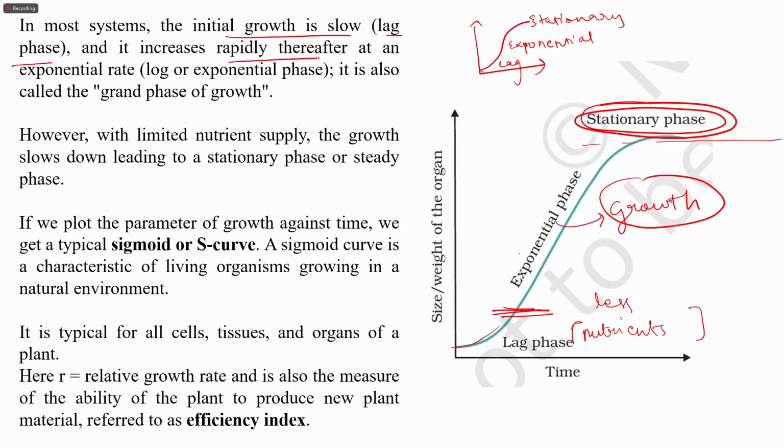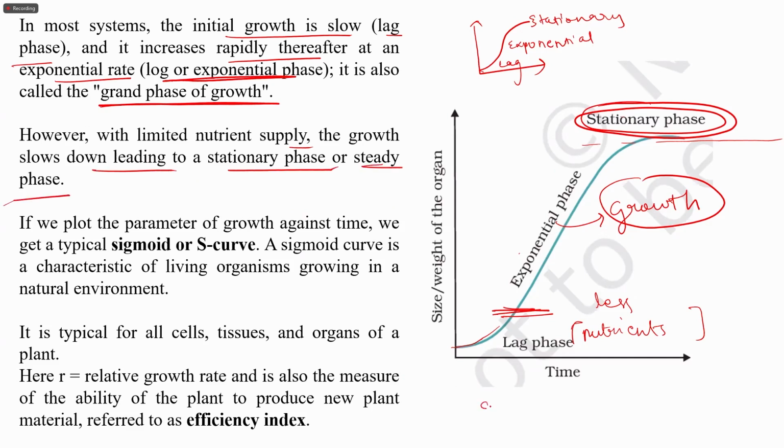So it increases rapidly thereafter at an exponential rate, which is the log or exponential phase, also known as the grand phase of growth, because majorly the growth happens during this phase. However, with limited nutrient supply, the growth slows down, leading to a stationary phase or the steady phase.